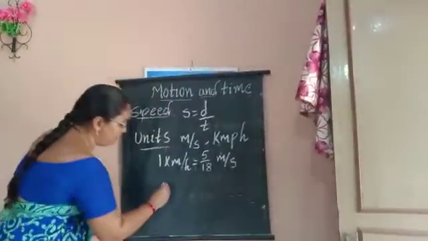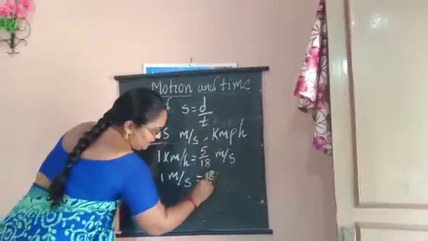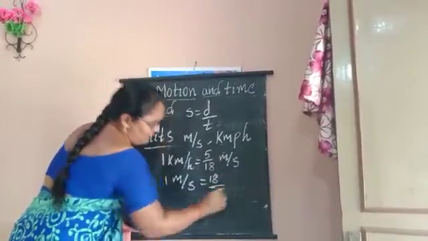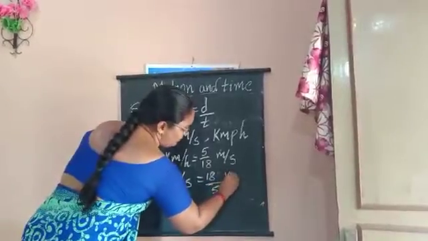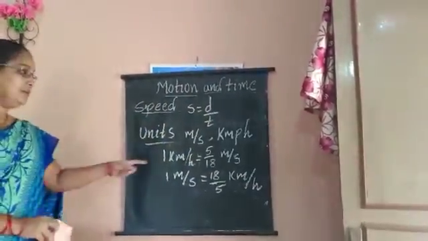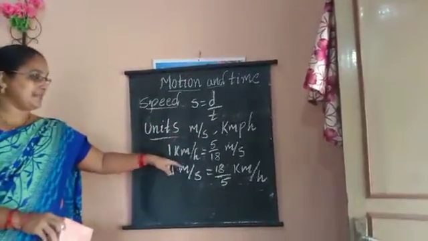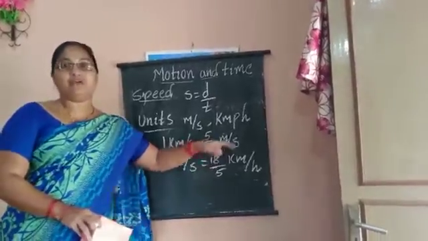If you want 1 meter per second, invert this value: 18 by 5 kilometer per hour. Okay, 1 kilometer per hour is equal to 5 by 18 meter per second. 1 meter per second is equal to 18 by 5 kilometer per hour.